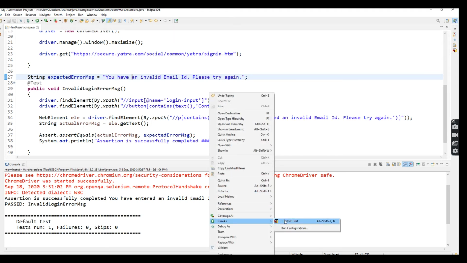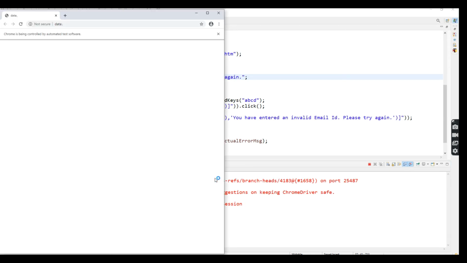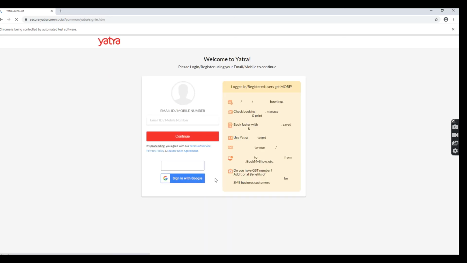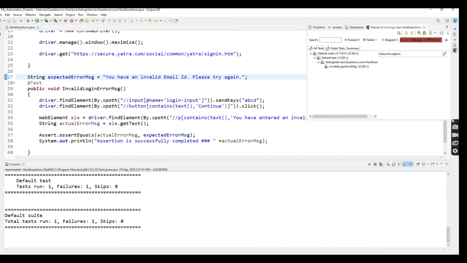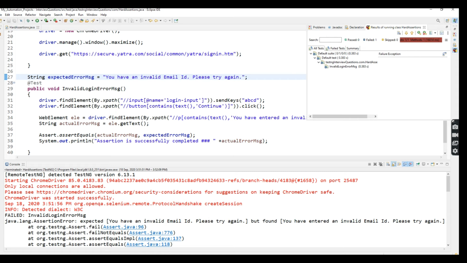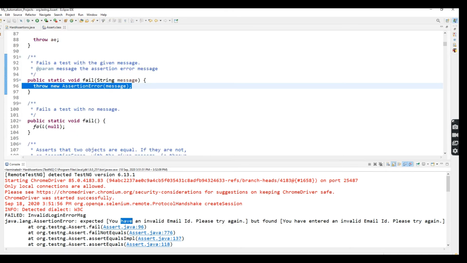Now the expected output should be fail, because the assertion should fail, because the actual string and expected string do not match, right? Let's see. After entering, click on the login button. It will fail. See, the invalid login error message, expected but found. This is the expected, where I removed the "entered" word, so it found this one. So this is the hard assertion.